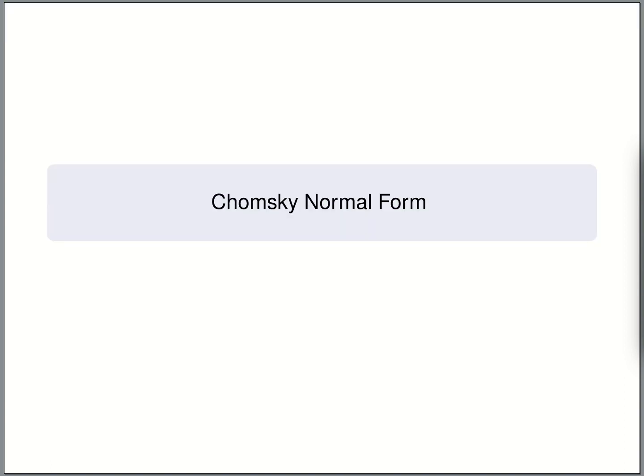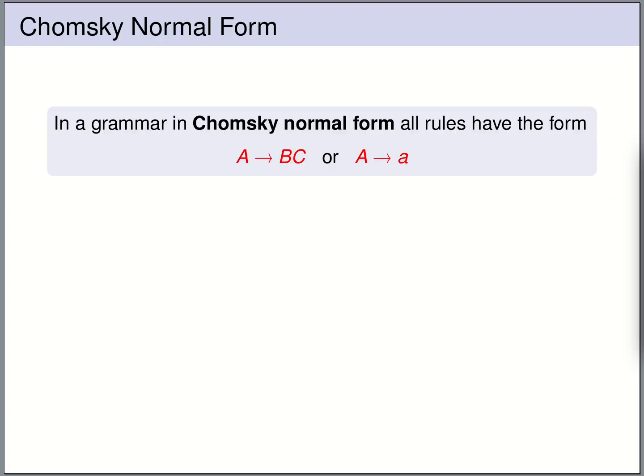We've now seen how we can remove lambda and unit production rules from context-free grammars, and we are going to utilize this for transforming context-free grammars into Chomsky normal form. A grammar is in Chomsky normal form if all of the production rules have one of these forms. So every Chomsky normal form grammar is a context-free grammar. The left-hand side of each of the rules is a single variable.